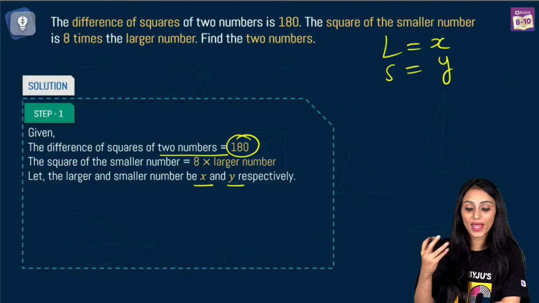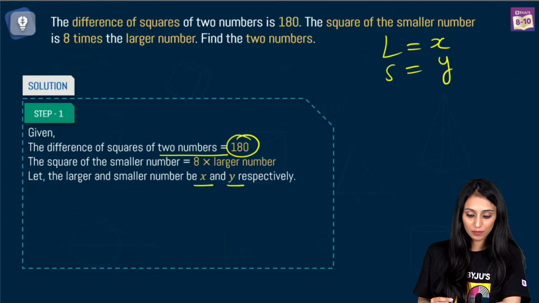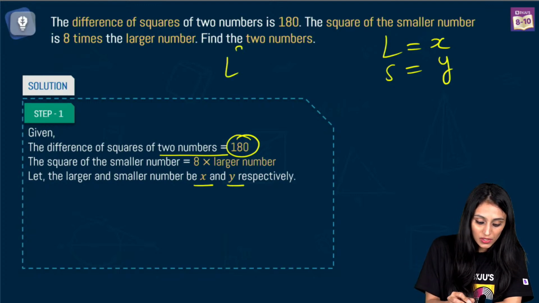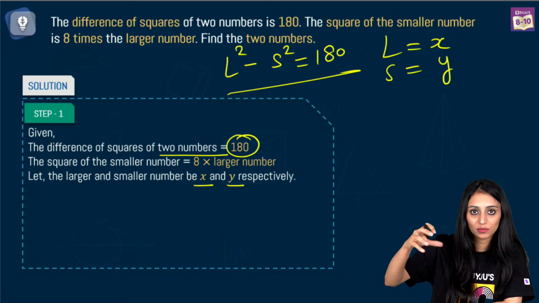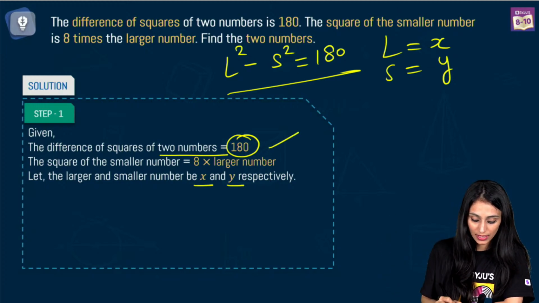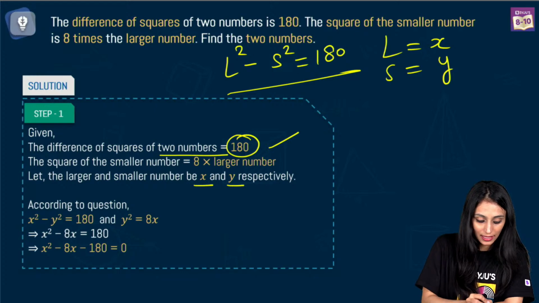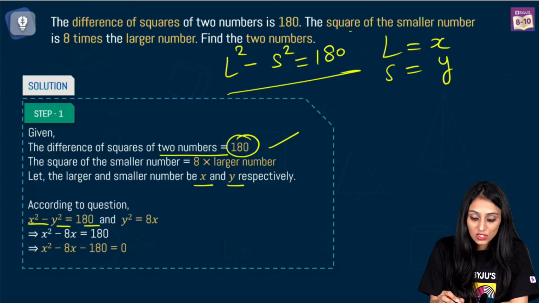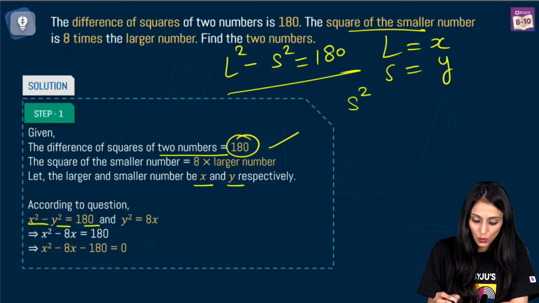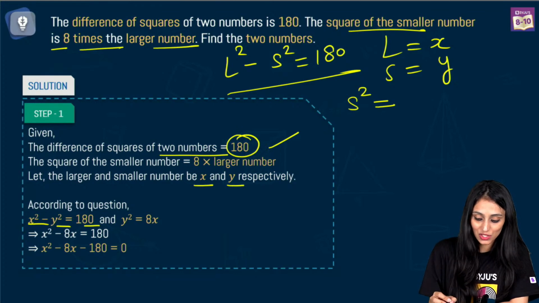The question says the difference between the squares of two numbers is 180. The larger number square minus the smaller number square will give me 180, obviously subtracting from the larger one. So x square minus y square is equal to 180. Now it says the square of the smaller number is equal to 8 times the larger number.